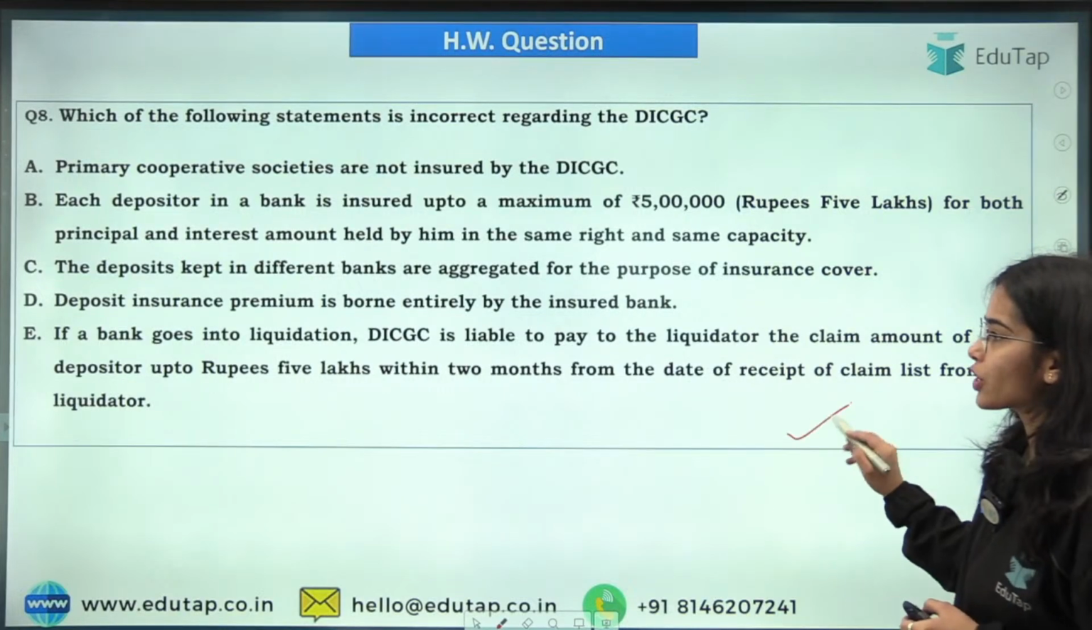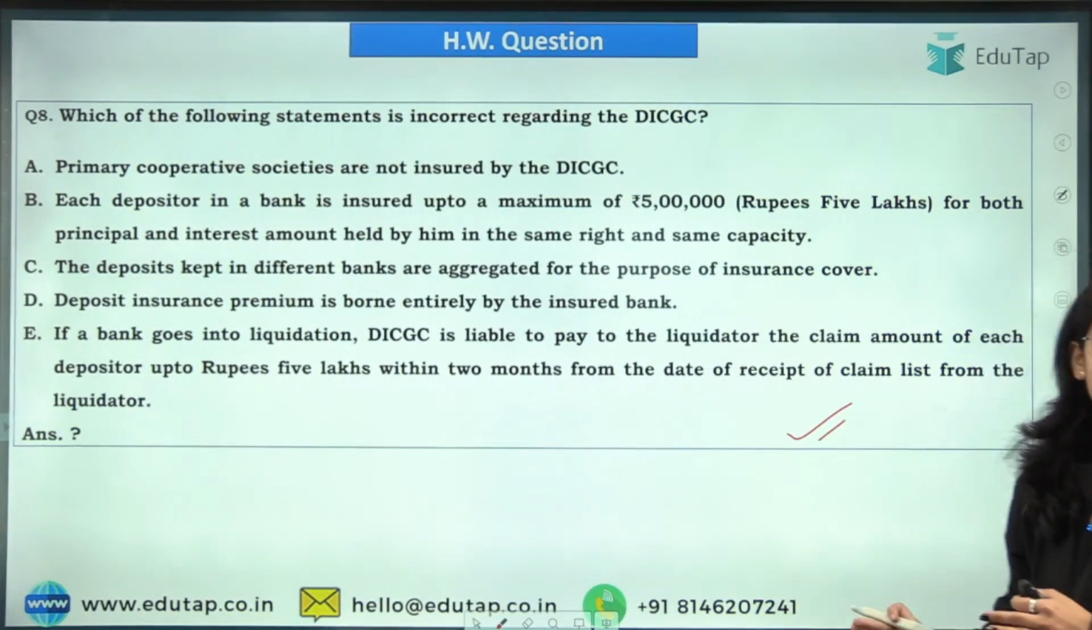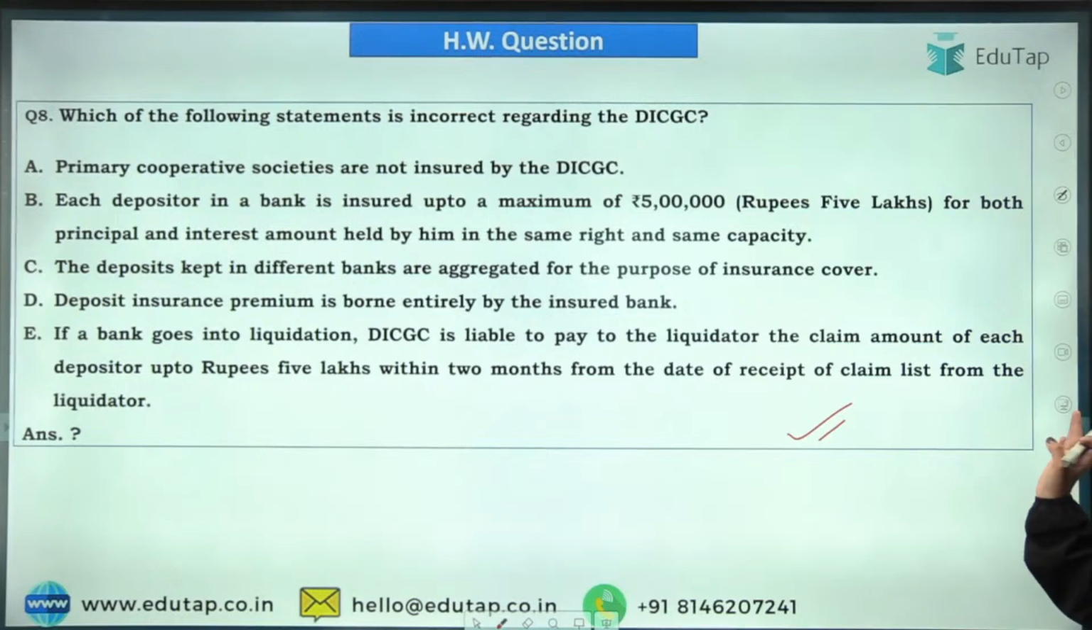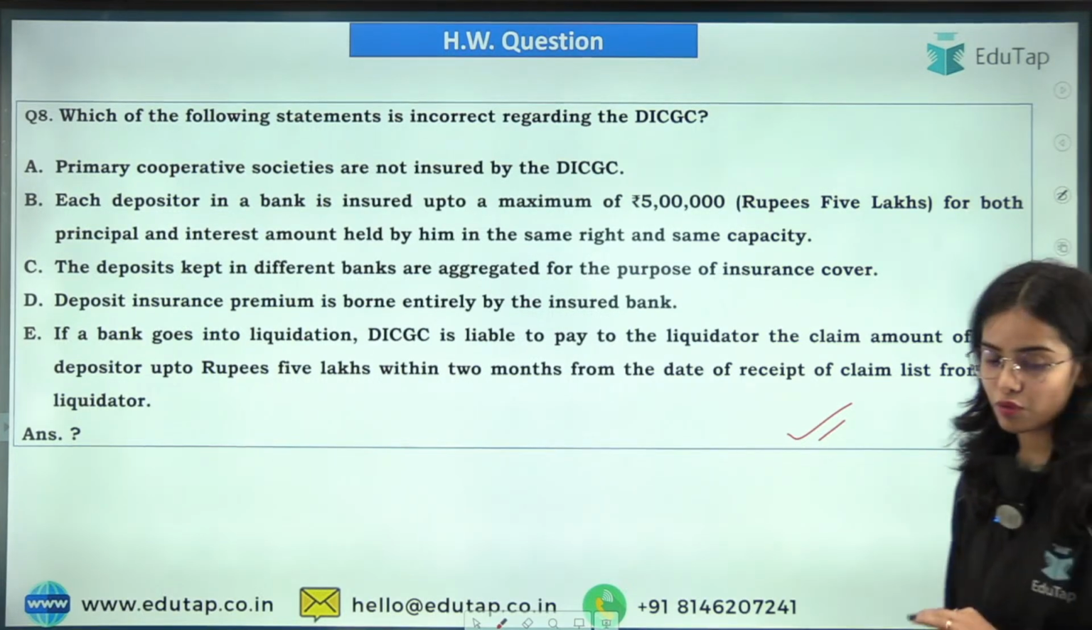Now this is a homework question. I hope you will be easily able to answer this question. If you are able to answer it, that means you have understood the majority of the idea about the DICGC and you have some clarity about it. So this is the homework question.